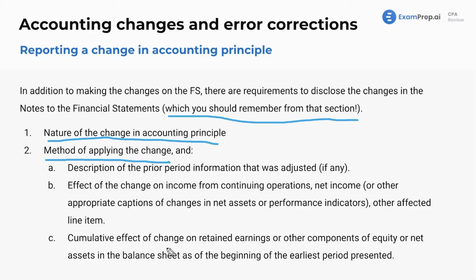Cumulative effect of change on retained earnings or other components of equity or net assets. Remember, equity and net assets are the same thing. They're interchangeable because assets minus liabilities equals equity. Same thing there. In the balance sheet as of the beginning of the earliest period presented.